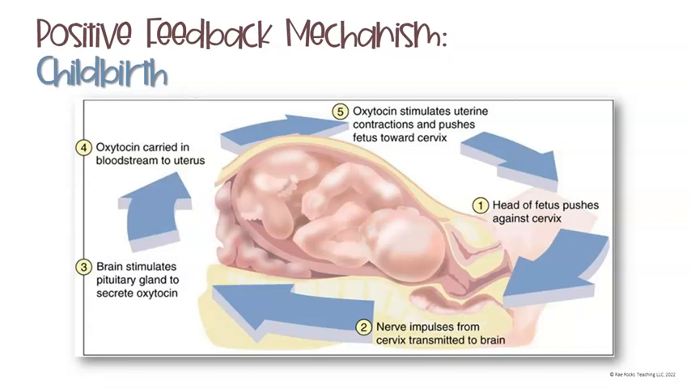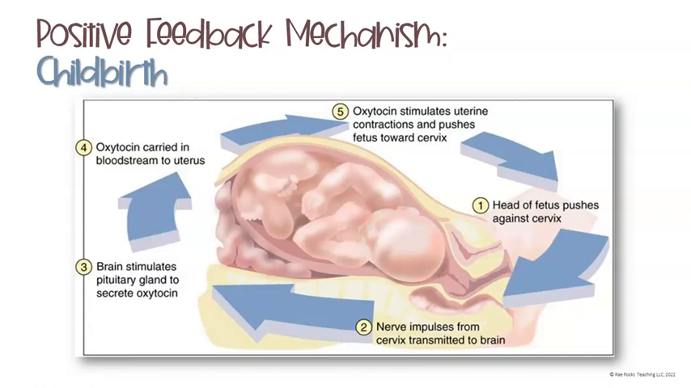The nerve impulses are going to be sent to the brain. The brain is going to tell the pituitary gland to secrete oxytocin. Oxytocin is carried to the uterus. The oxytocin stimulates the uterus to continue to contract and pushes the baby's head into the cervix.